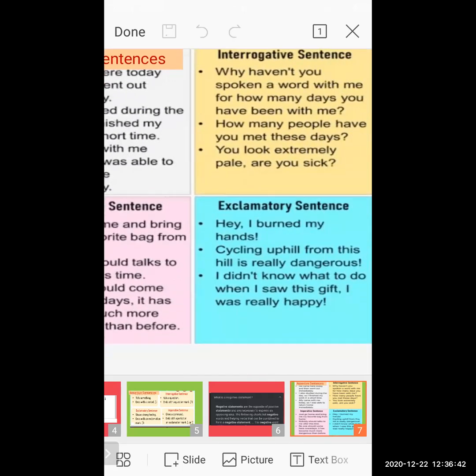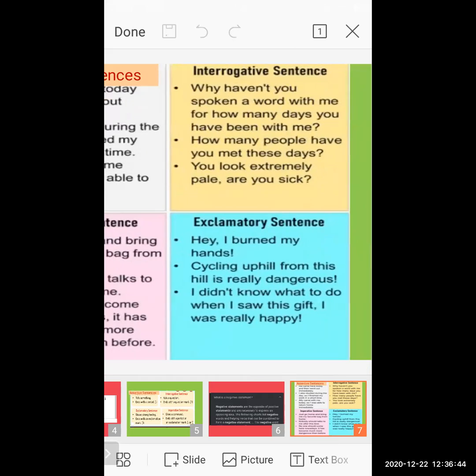Now interrogative sentence. Interrogative sentence means where you ask a question to a particular person. Why haven't you spoken a word with me? For how many days have you been with me?